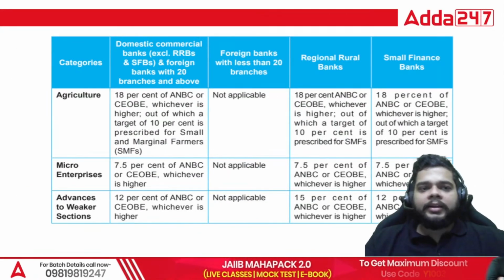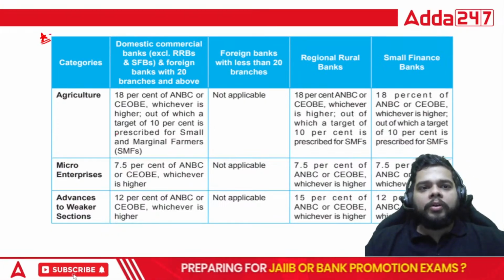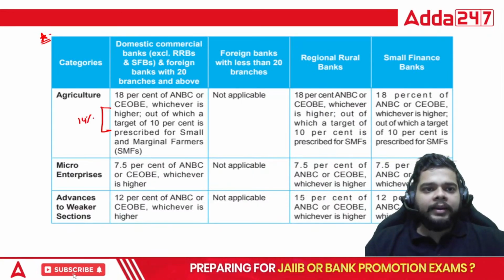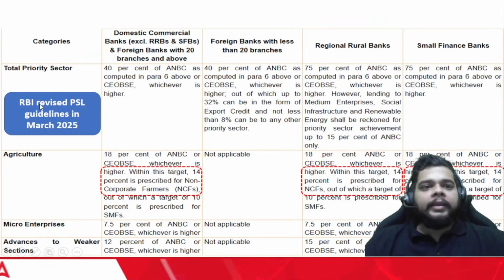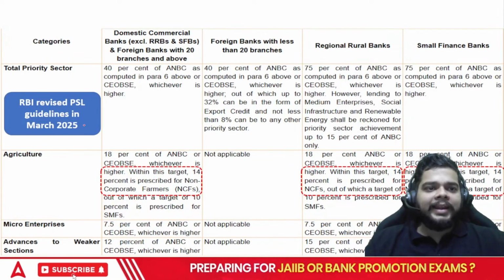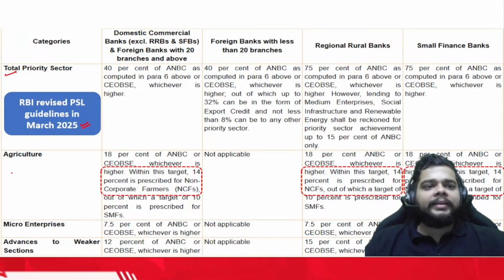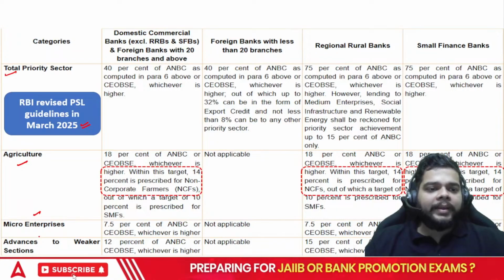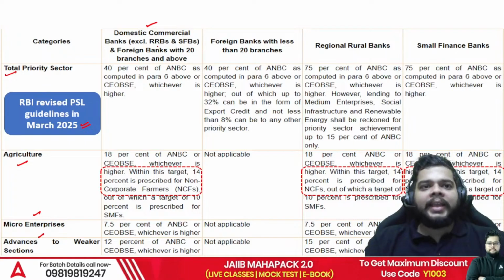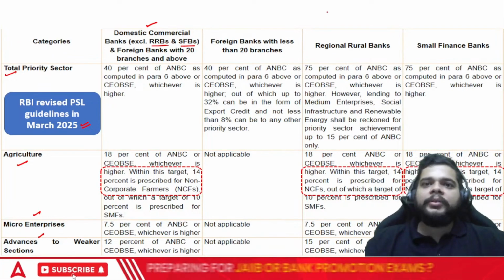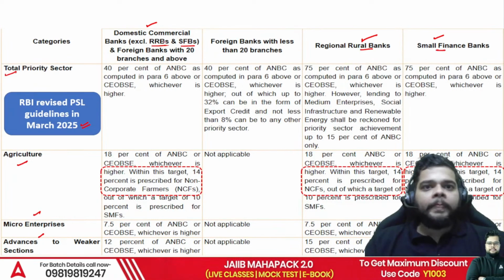Fine. This is the table given in our book, which is not updated yet. That's why you won't be able to see the 14% NCF category, which has been included in March 2025 by the RBI. This is the updated circular, the revised guidelines, which were revised in March 2025. And the categories are total priority sector. Then we have the agriculture, micro enterprises, and advances to weaker section. For various banks, we have domestic commercial banks excluding RRBs and SFBs. Why they are excluded? Because they have separate categories: regional rural bank and small finance banks.